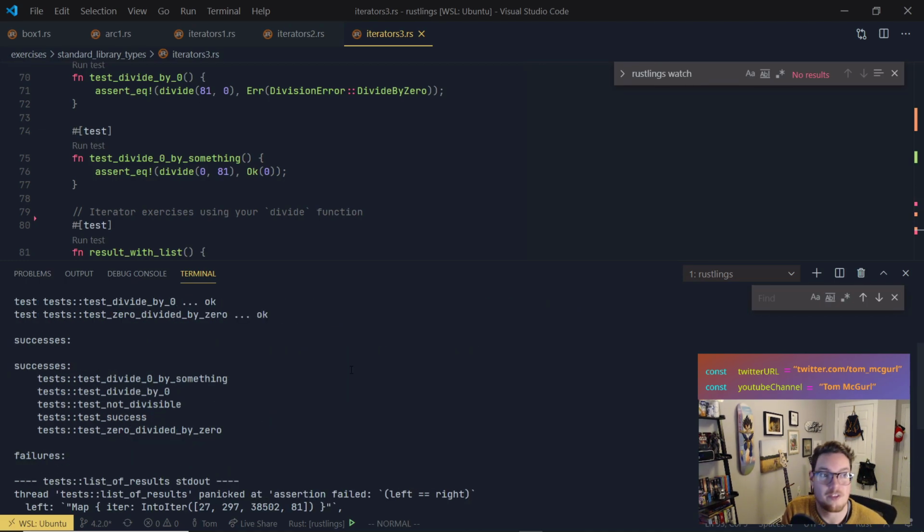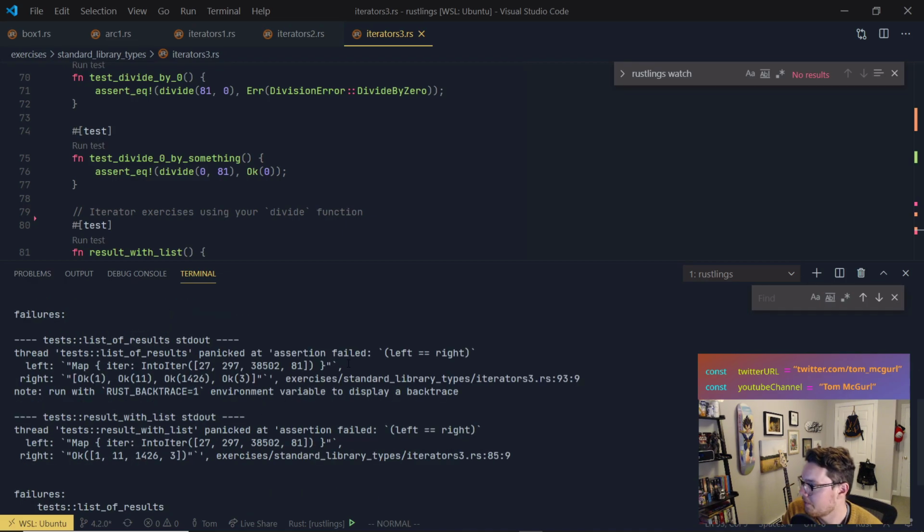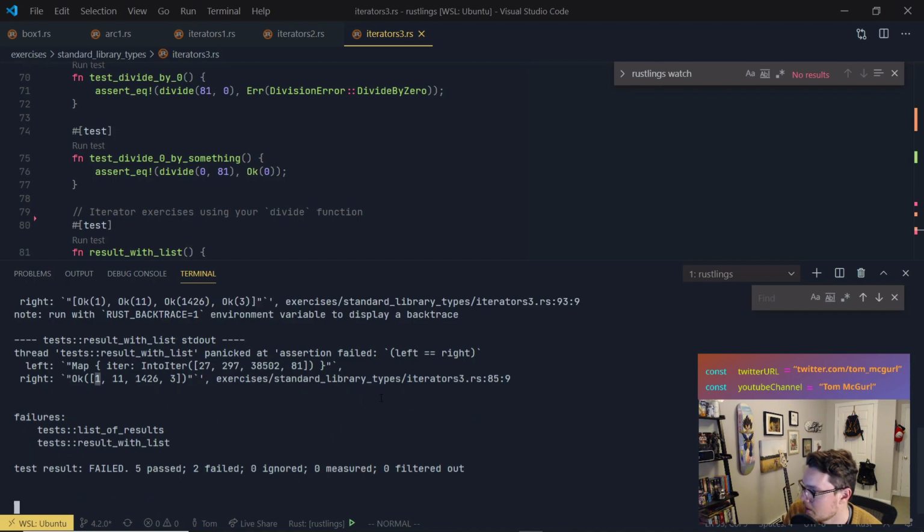All right, so in the first case, the left side is the map, right? It's the iterator with those values. But it's expecting OK1, OK11, and so forth. In the second case, we have these values, but it's expecting them wrapped in an OK. Wait, did I make it equal to the wrong thing?